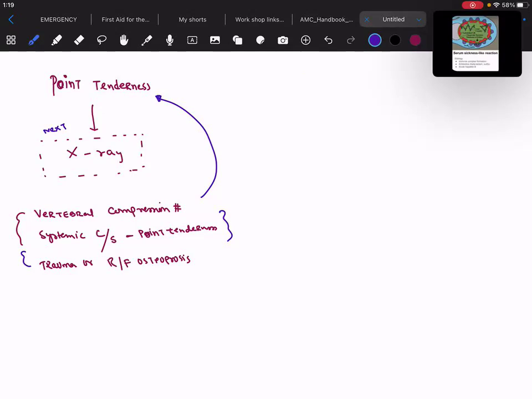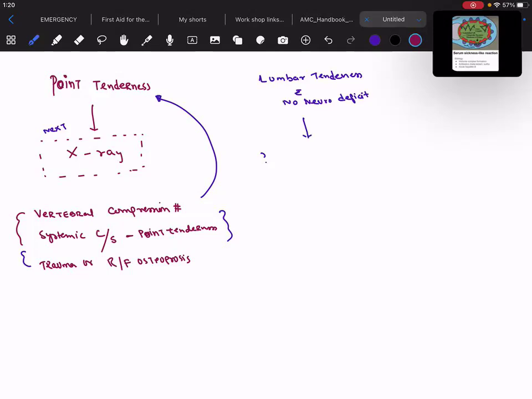Now, what is the other point? If they talk about lumbar tenderness, not the pointing tenderness, but rather the lumbar tenderness with no neurological deficit. Make sure that in the stem the patient is not having any neuro deficit. Now, what is the next step?